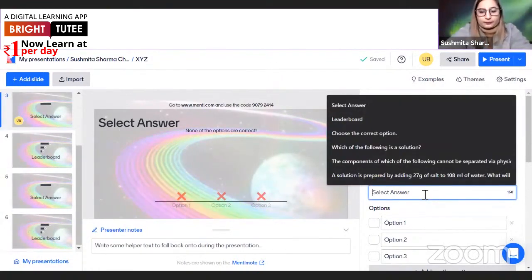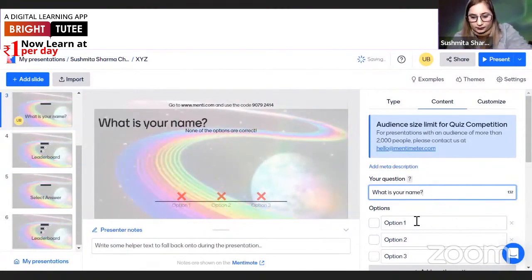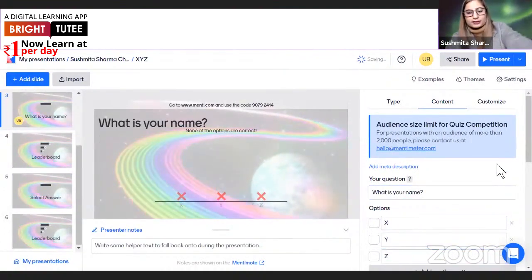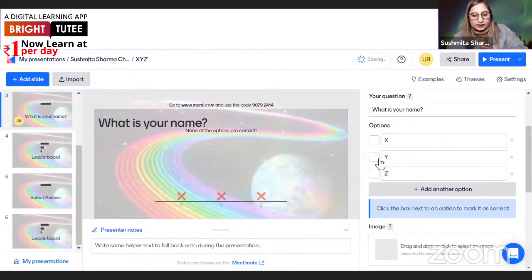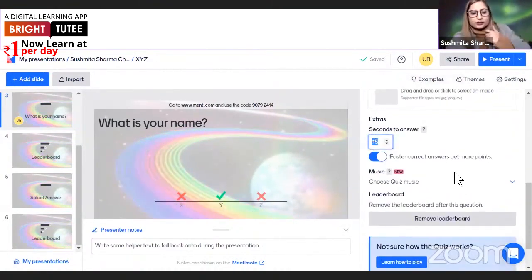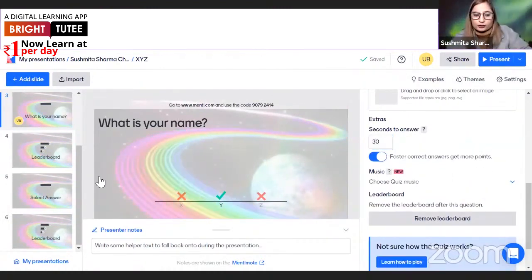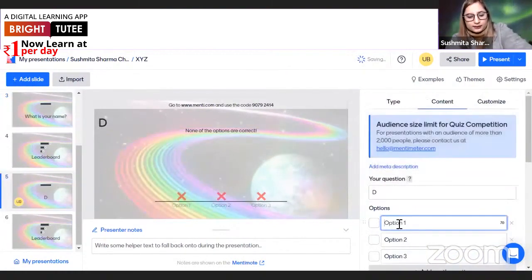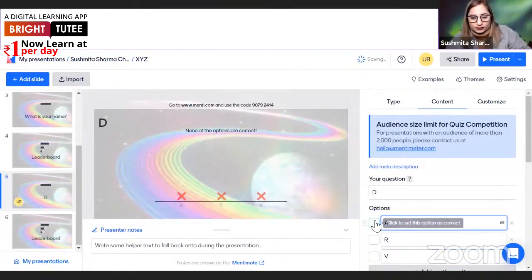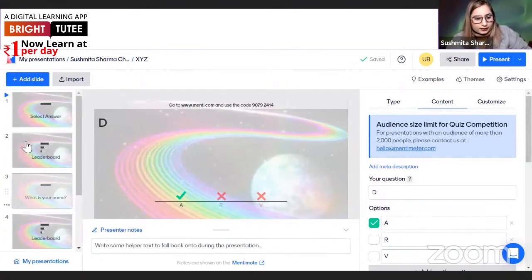What is your name? Then we have X, Y, and Z. So just suppose this is the question and the right answer to this is Y. I can set the timer to whatever time I would like to give to the students for the particular question. For example, I'm giving 30 seconds. Same goes for the next question, whatever question you want to ask. So I'll be now presenting the quiz in front of you. Just a second.